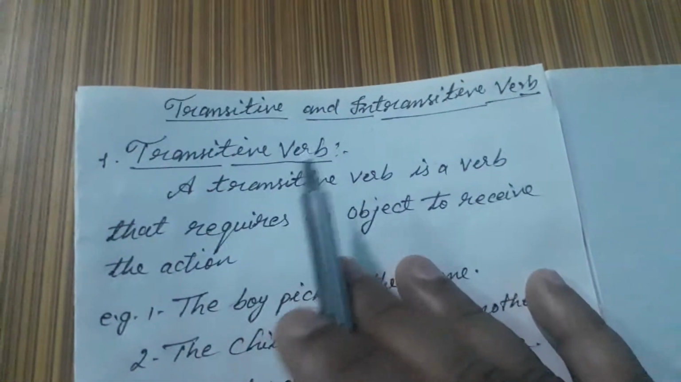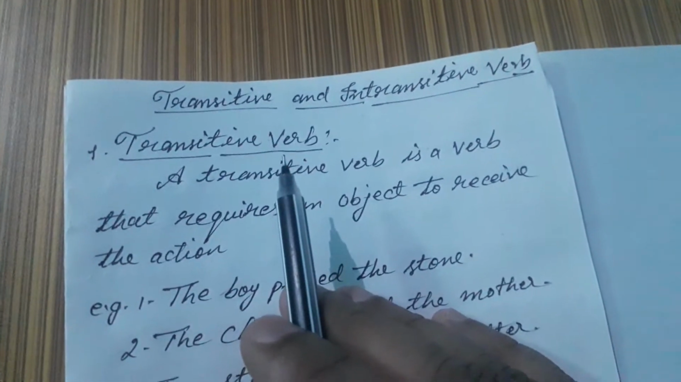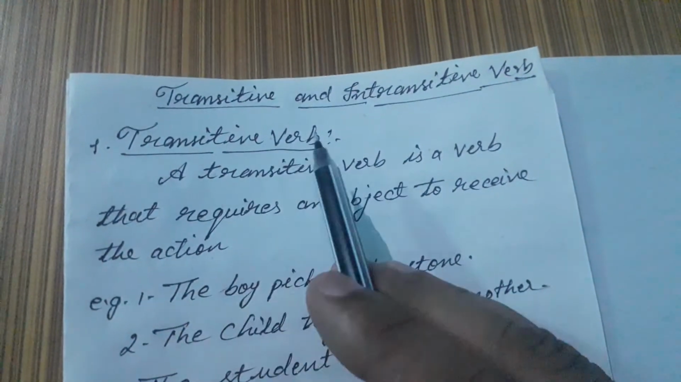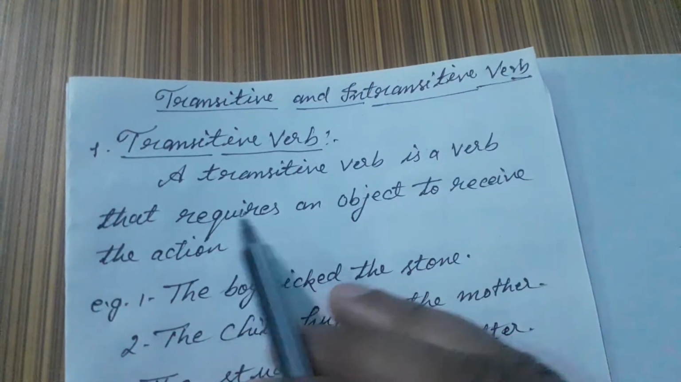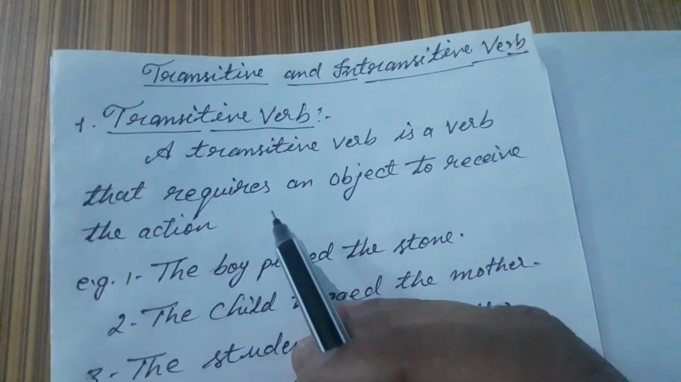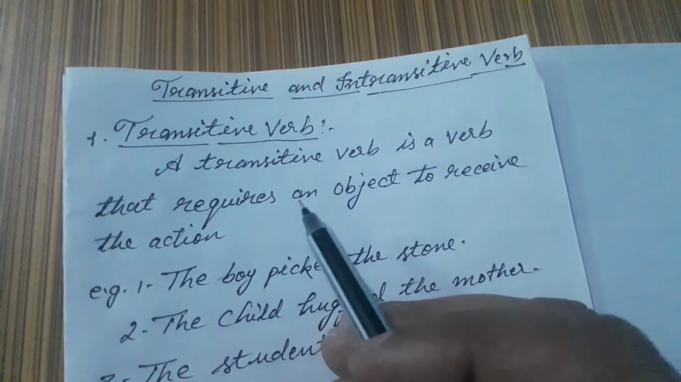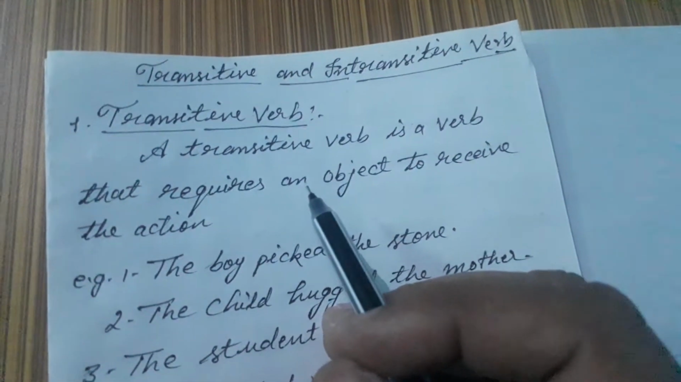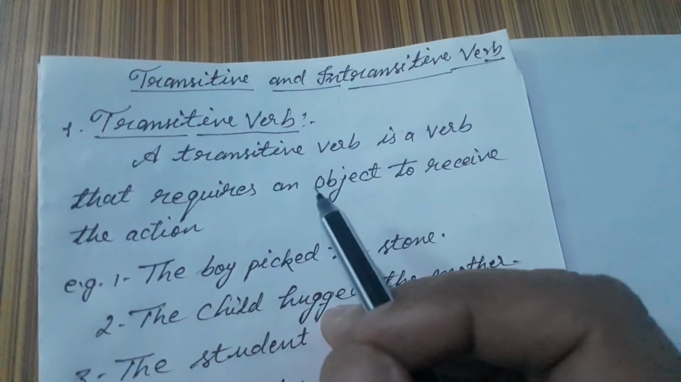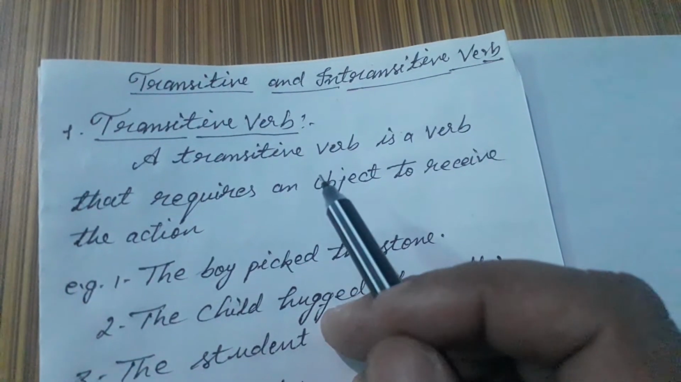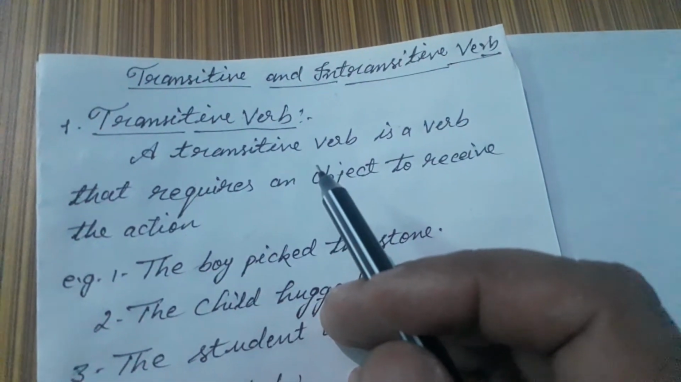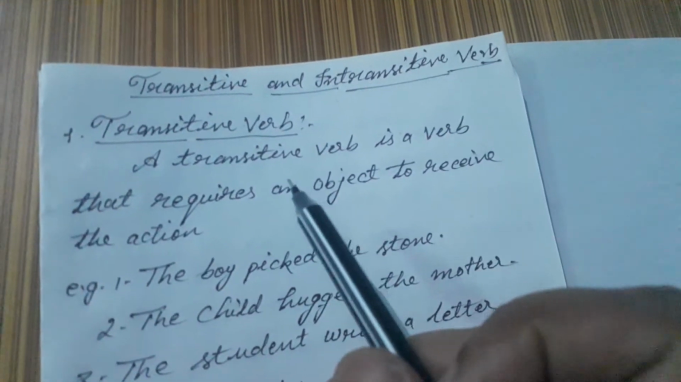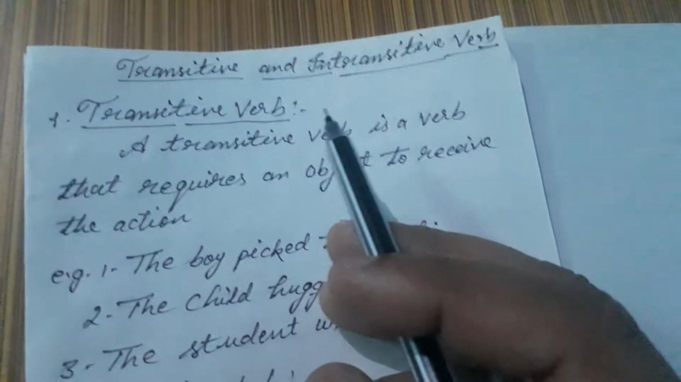Now, we will study transitive verbs, then intransitive verbs, and we will try to find out the difference between transitive and intransitive verbs. Transitive verb. A transitive verb is a verb that requires an object to receive the action. It means the main verb which requires an object to complete the sense of the sentence is known as a transitive verb. The verbs which require an object cannot complete their sense without an object. So it is compulsory that a transitive verb requires an object.